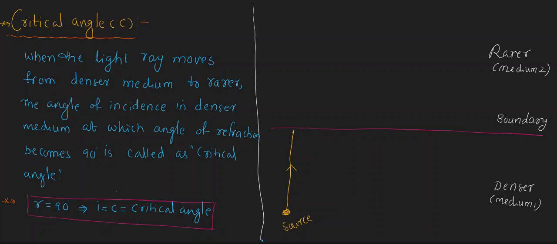For example, this is the boundary which separates the two mediums. Below this, the denser medium is there, and above this, the rarer medium is there. This is the source of the light. The light starts from the source, goes straight, and is incident here. In this case, what is the angle of incidence?